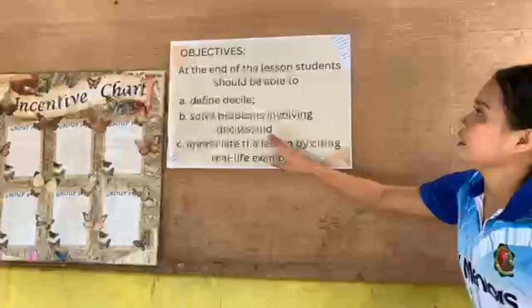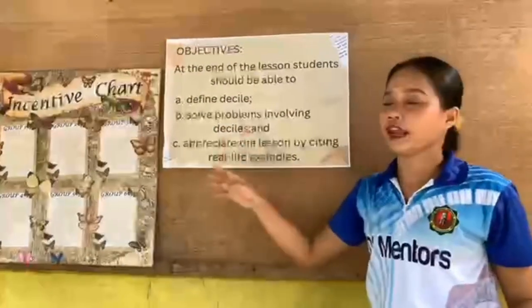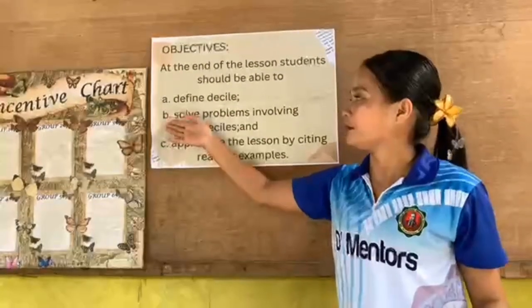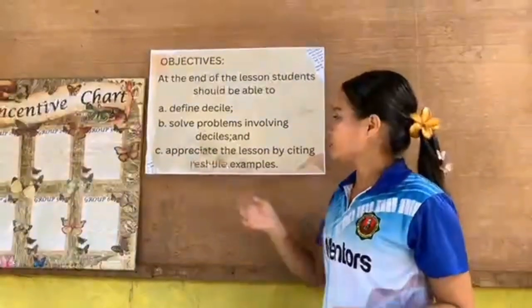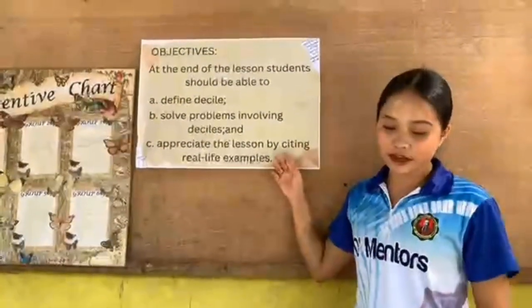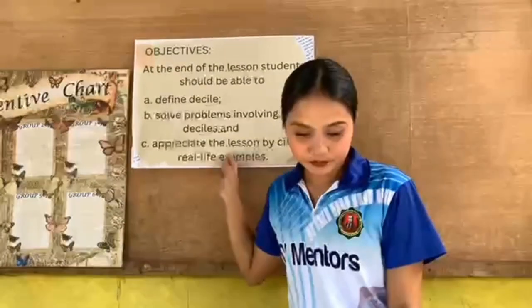At the end of the lesson, students should be able to: A. Define decile, B. Solve problems involving deciles, and C. Appreciate the lesson by citing real-life examples.